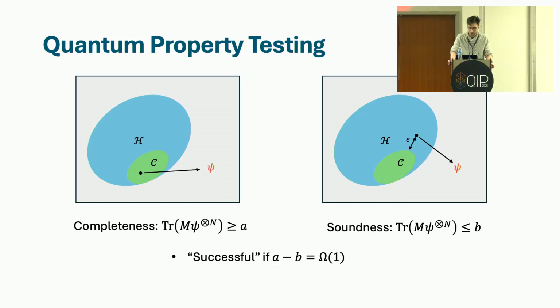The algorithm is deemed successful if the completeness-soundness gap is at least some constant. And furthermore, we say it has perfect completeness if this completeness parameter A is equal to 1, which is equivalent to saying that the test always accepts given a state that's in this restricted class C.